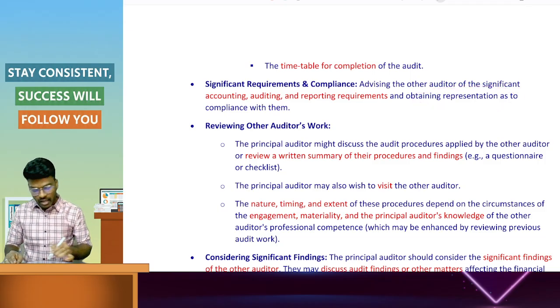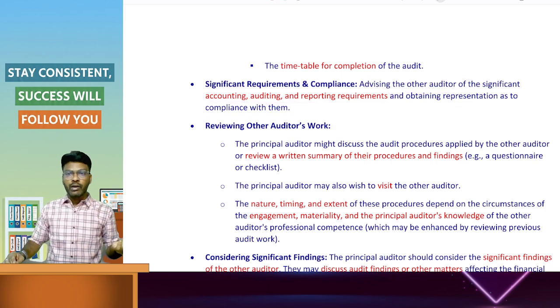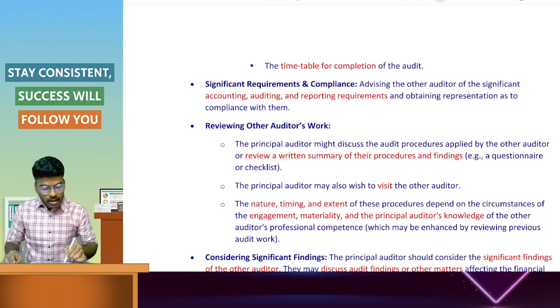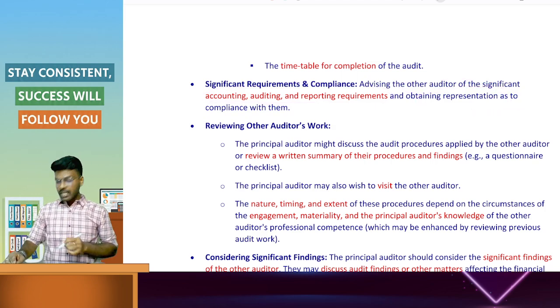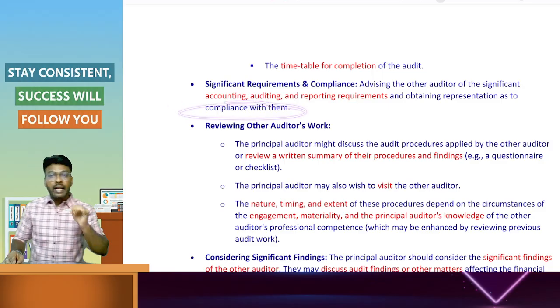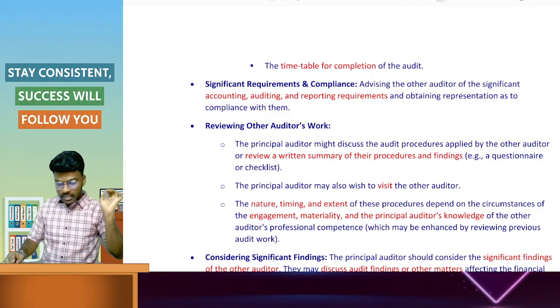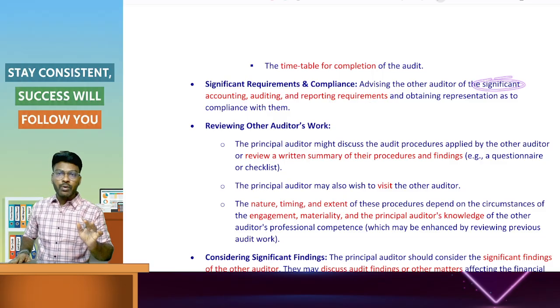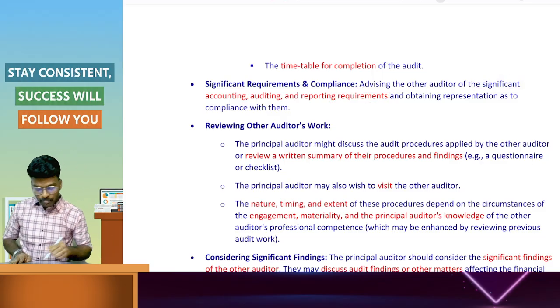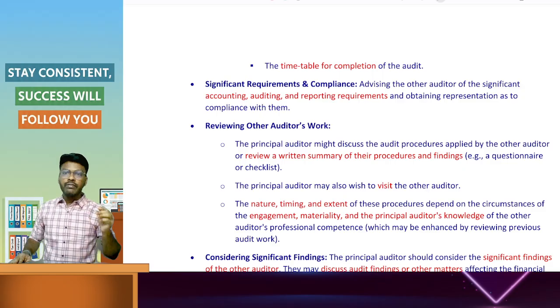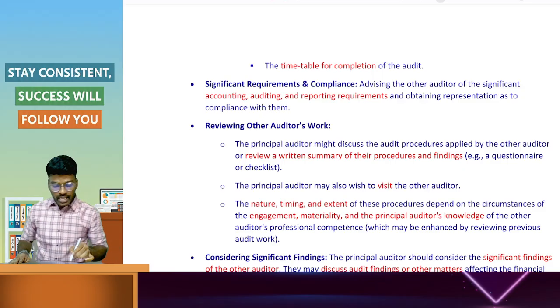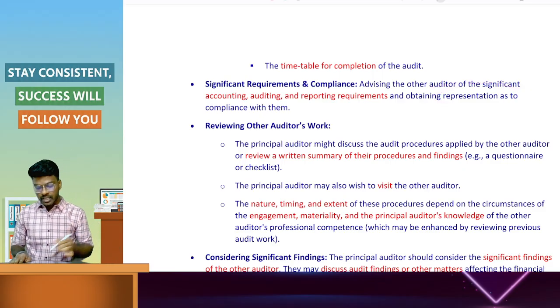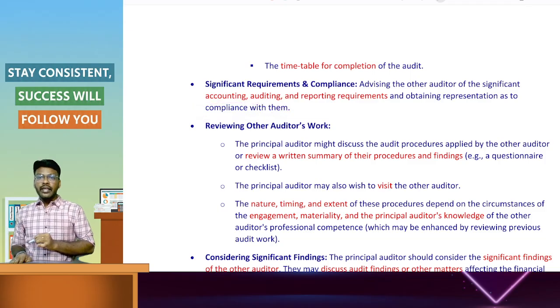He will advise the other auditor about significant accounting, auditing, and reporting requirements, and then he will obtain a written representation from the other auditor that the significant requirements have been complied with.